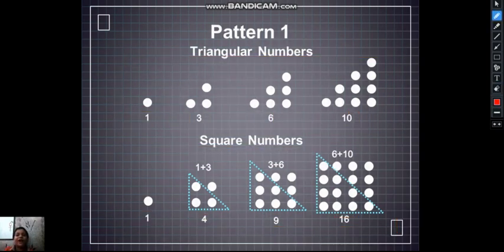You can see here that 1 plus 3 is equal to 4, 3 plus 6 is equal to 9, 6 plus 10 is equal to 16. This shows a diagram of dot patterns.